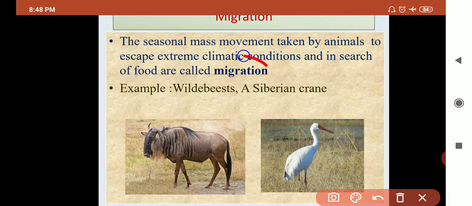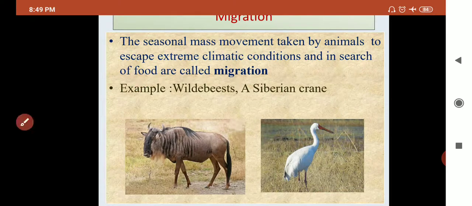That is called migration. So what is meant by migration? The seasonal mass movement taken by animals to escape from extreme climatic conditions and in search of food is called migration. એનિમલ એક જગ્યાએથી બીજી જગ્યાએ મૂવ કરે છે, for good climatic conditions and for food.